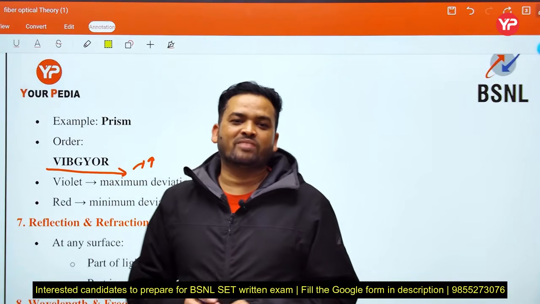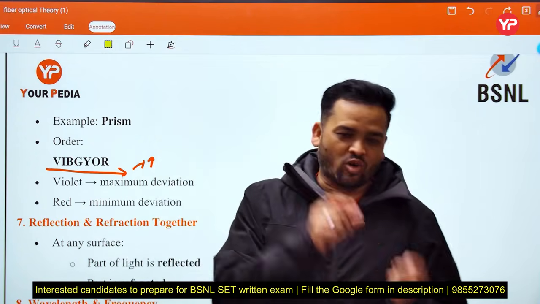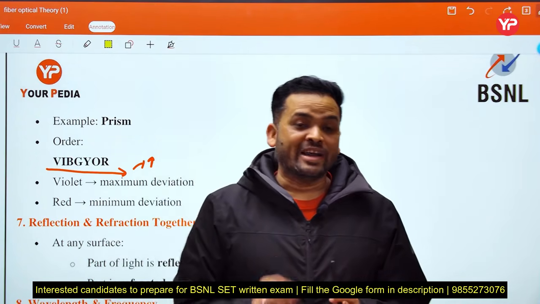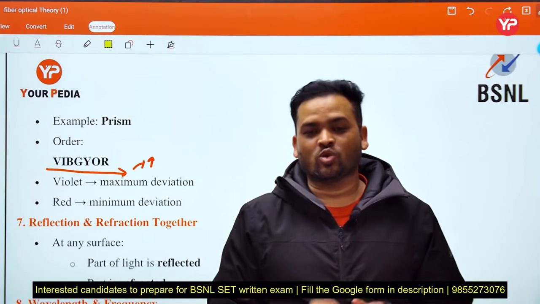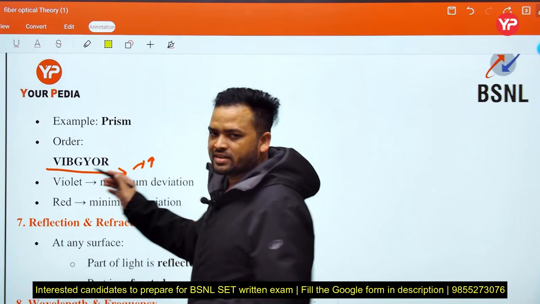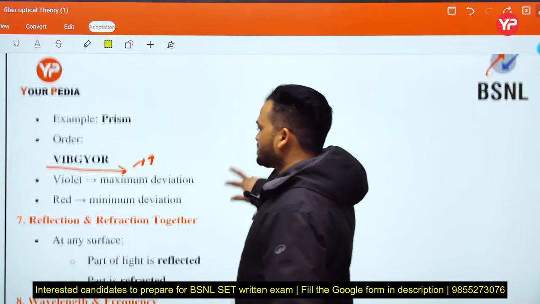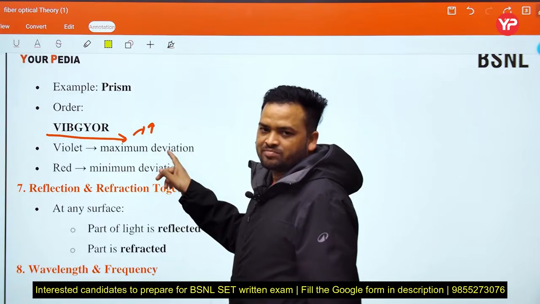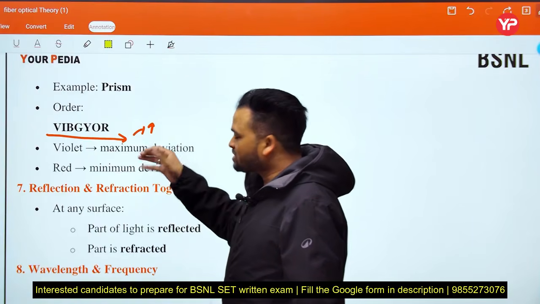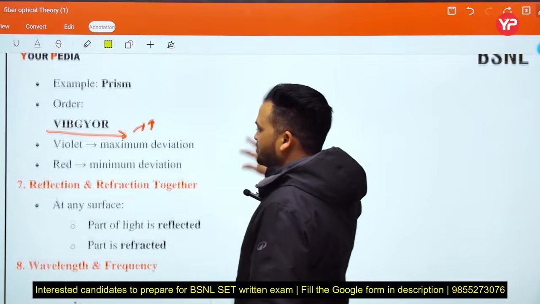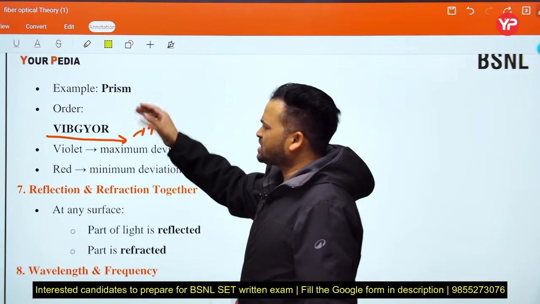That's why our notation or red light and all signals are made by red color, because it deviates less as compared to others. Red deviates minimum and violet deviates maximum, because the color having the maximum wavelength deviates less. This is only the basic phenomenon.